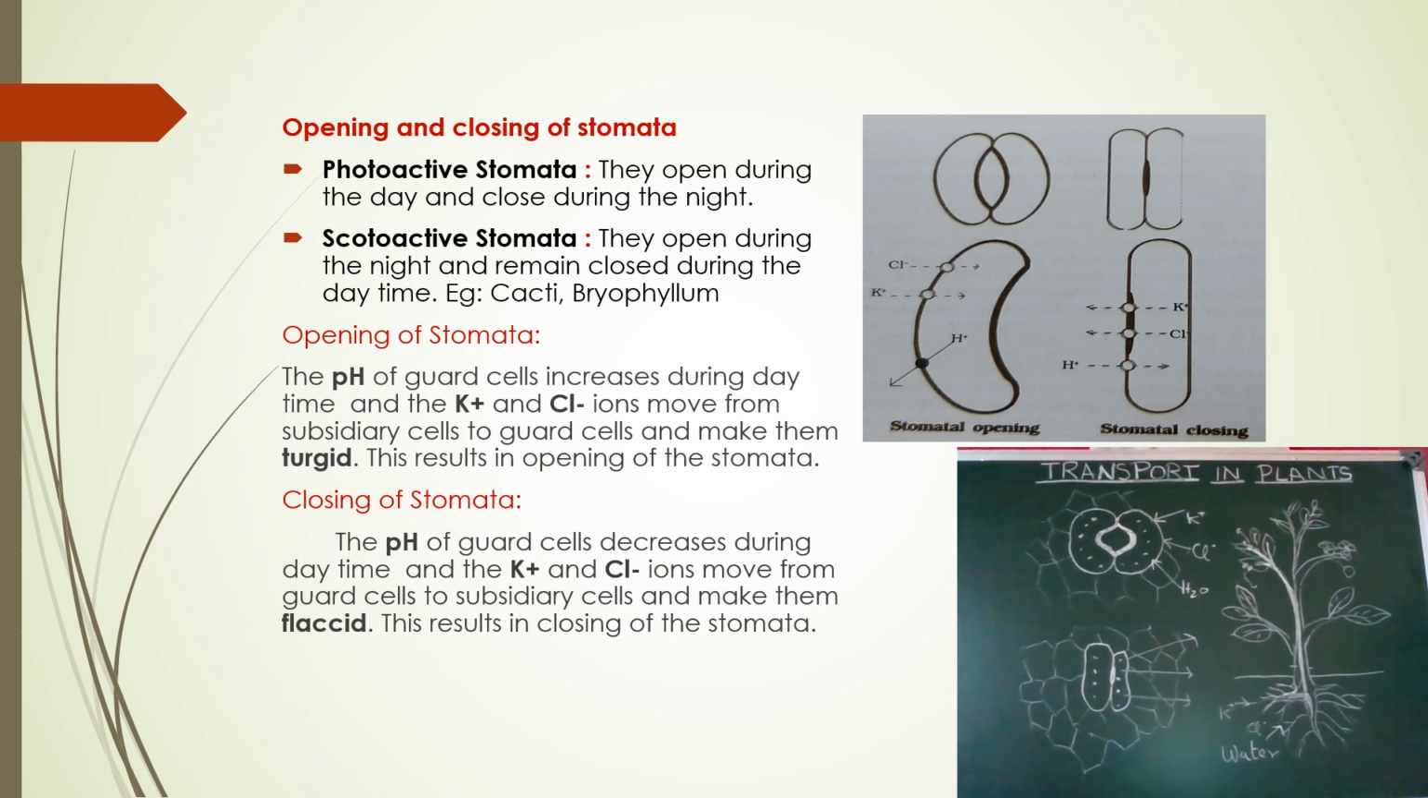Before going to the opening and closing of the stomata, we will just see the structure of the stoma. In earlier classes, you learned the structure of the stomata. It has two guard cells, and it is surrounded by cells called subsidiary cells. These are the epidermal cells. Then these two are the guard cells.